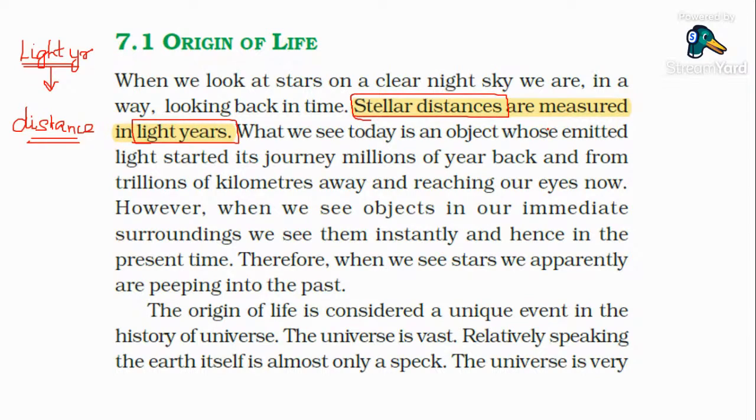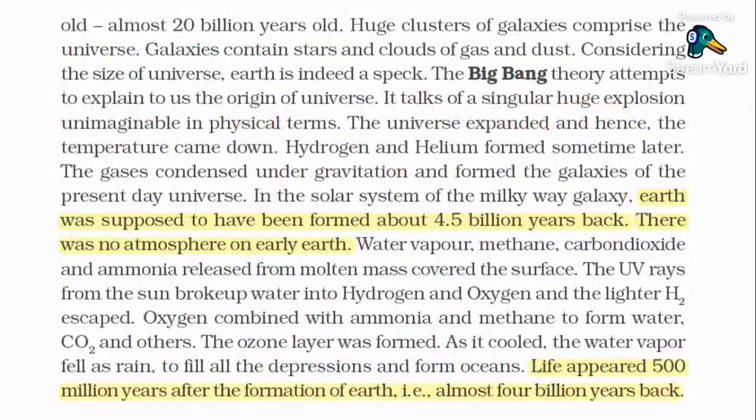The origin of life is considered a unique event in the history of the universe. The universe is vast. Relatively speaking, the Earth itself is almost only a speck. The universe is very old. So what is the age of the universe? 20 billion years, guys. Take a paper, take down short notes. These years are very important. When were vertebrates originated? When were invertebrates originated? The origination of species and the years are very important.